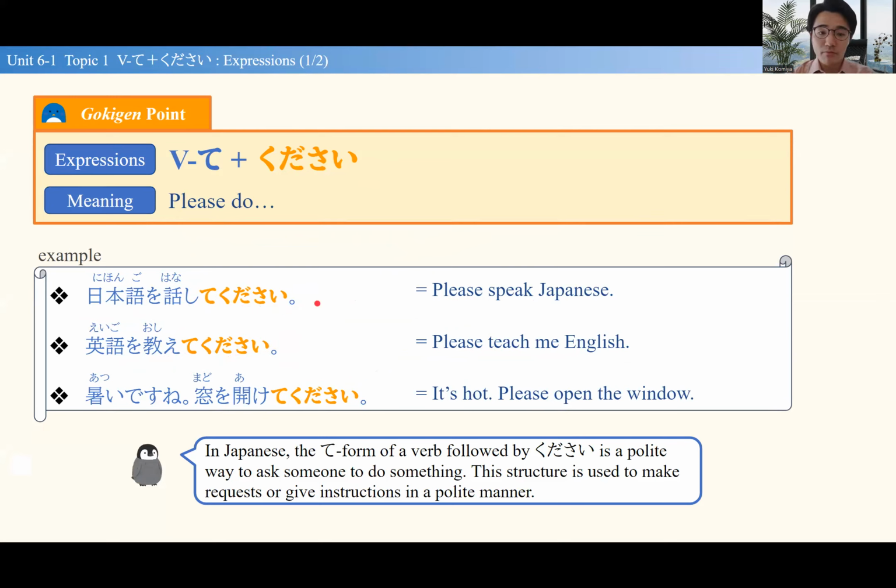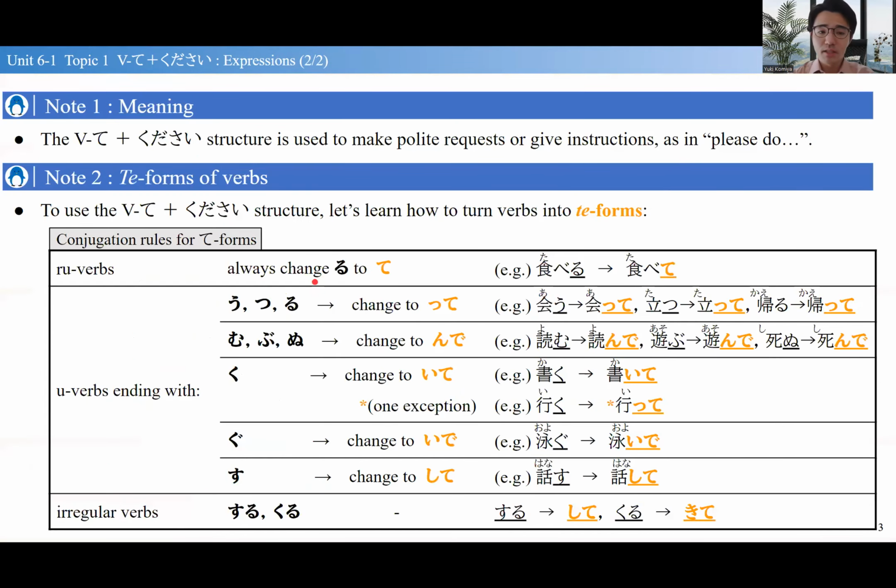Now, you might have noticed that the verb in て, 話して or 教えて, they may not look familiar. You're going to have to learn this new conjugation of verbs called て form. So this is a new conjugation pattern that is going to be very important, not for this sentence pattern, but we're going to be needing this て form for a very long time.